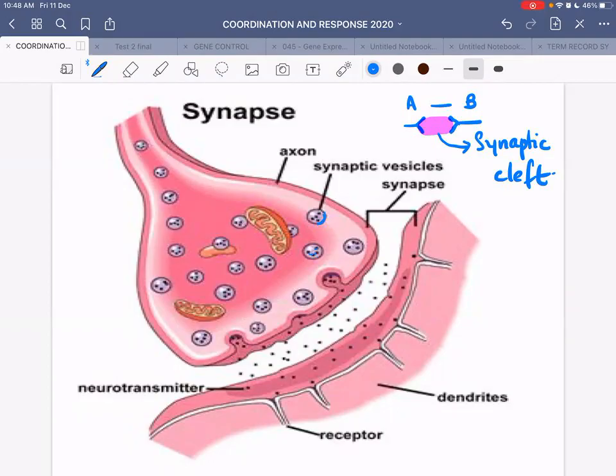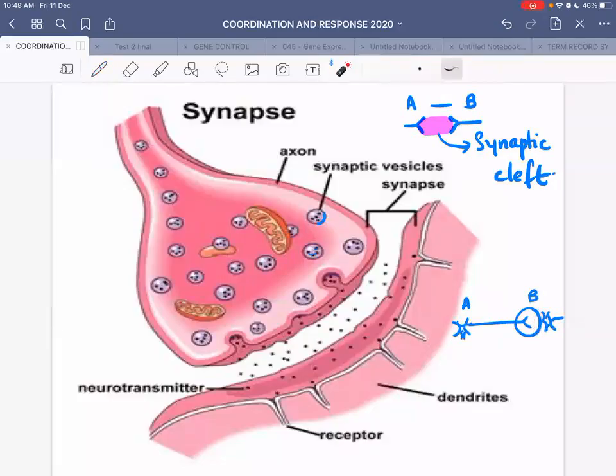For example, if this is one neuron, the cell body, and this is its axon. This is the ending of the axon. So the synapse will be found at the ending of the axon of one neuron and the dendrites or the cell body of another neuron. That is, this second neuron that starts here will have its dendrites or cell body there. Neuron A, neuron B. So this place is your synapse, right?